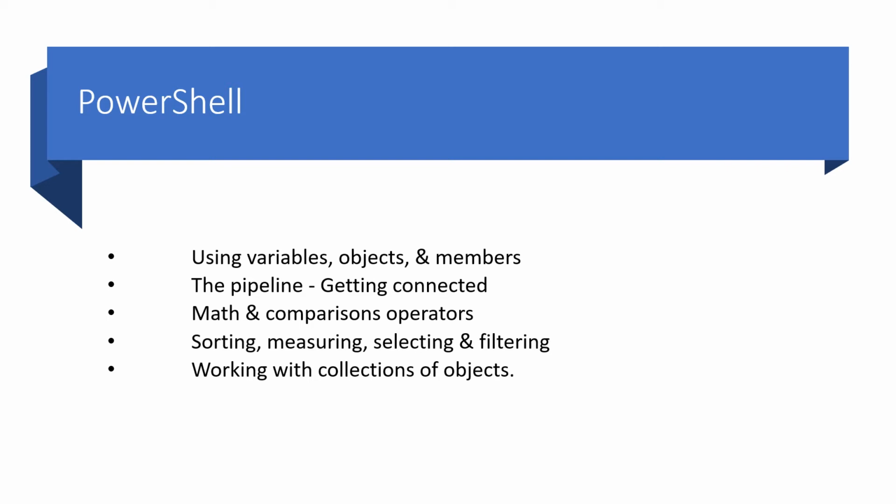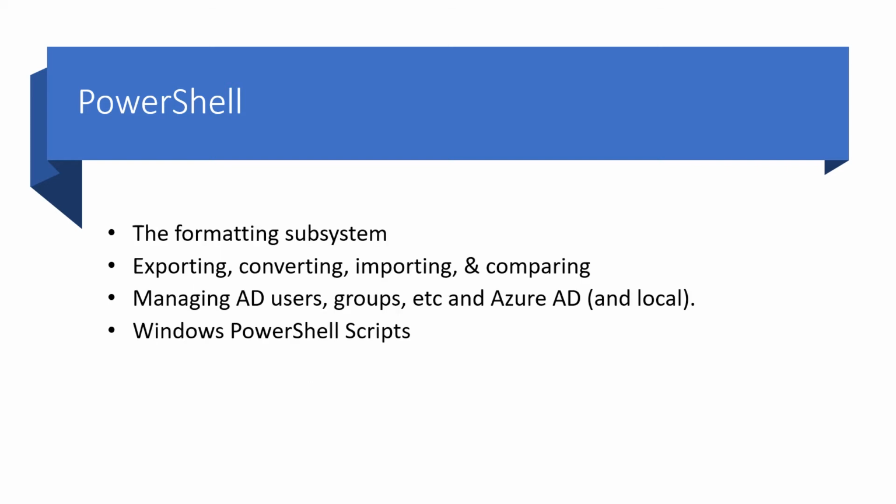Sorting, measuring, selecting and filtering. You can very easily sort your data, measure your data, and select and filter it too. Working with collection objects, there are already many collections you can work with, and you can create custom objects too. The formatting subsystem: whatever output PowerShell provides you, you can change its formatting.